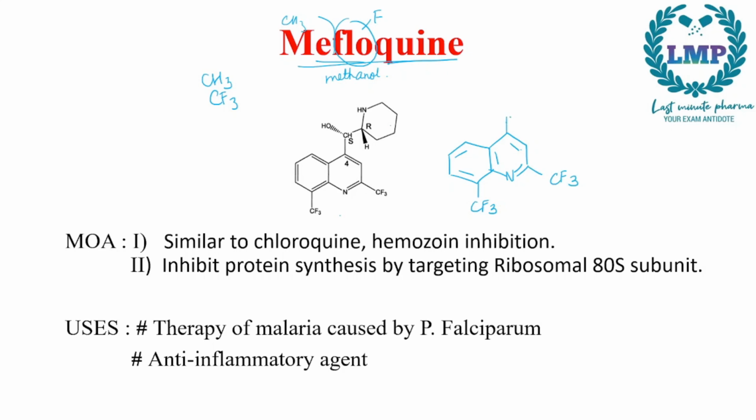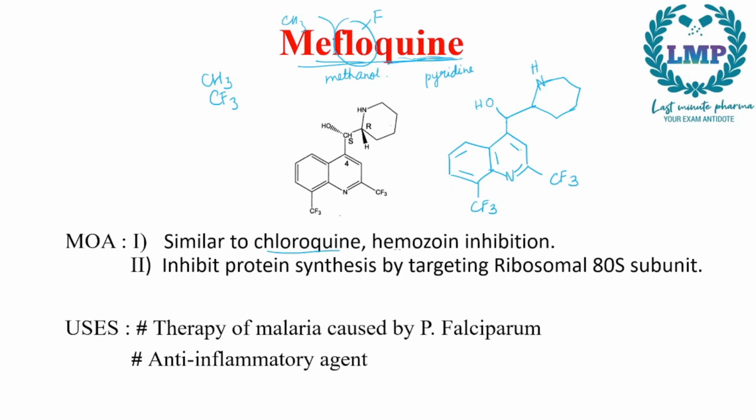Now we will attach this with another carbon attached to an OH group, and then with this carbon we will have a 6-membered cyclohexane right here. In this also we will have an NH, so we will remember this as another pyridine ring. So NH right here, and we will get our mefloquine.